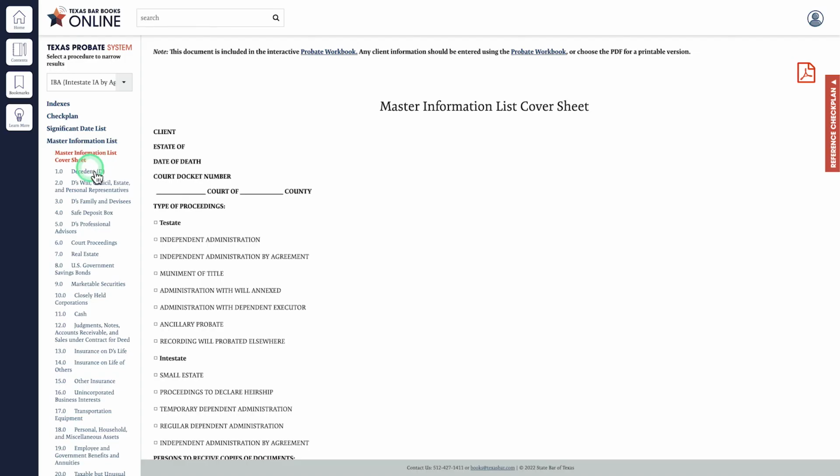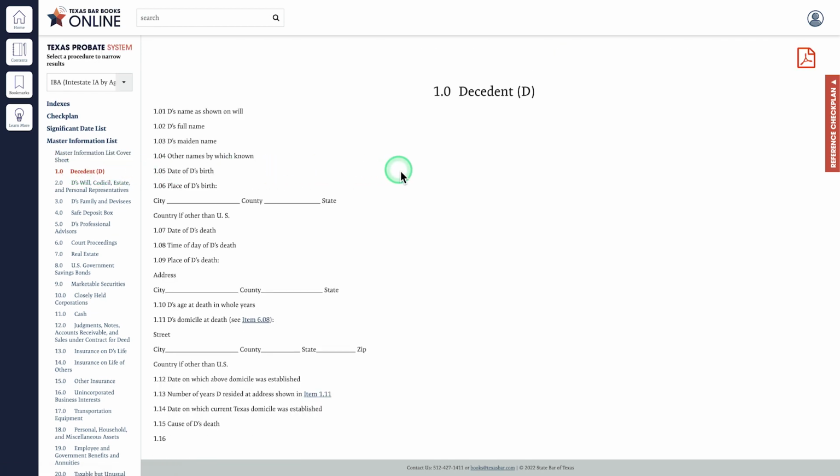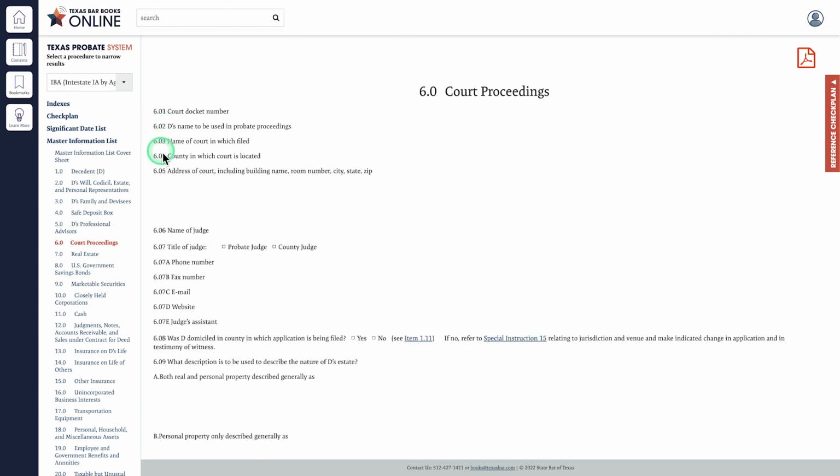The decedent worksheet, used for every probate matter, is where the information about the decedent is entered. Each item is numbered to coordinate with the master information list and will indicate which forms and letters to complete. Information about the docket number, the decedent's name to be used, and all additional information pertaining to the court proceedings is recorded in Court Proceedings. For example, anything that starts with a 6 will correspond to the letters and forms that begin with a 6.